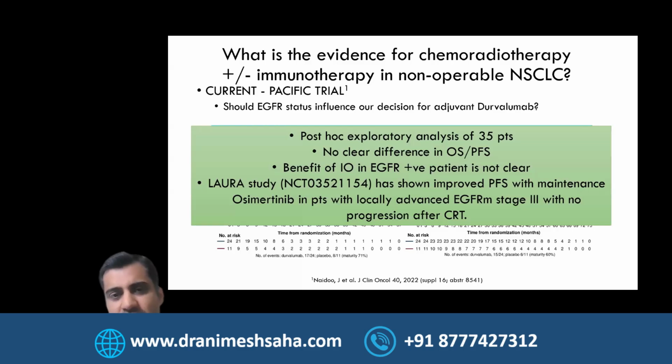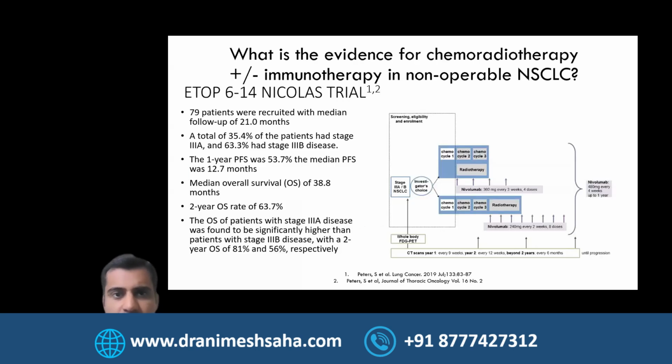We just have to look at this with a little bit of caution because it was a small patient group. We already know these patients don't do very well in other settings, especially in the metastatic setting. But we now have good evidence from the LAURA study that actually osimertinib is a better treatment strategy in these patients rather than considering IO. I think our IO question is still unanswered, but it's not very optimistic as much as we can tell at the moment.